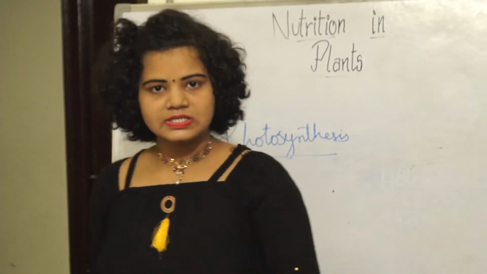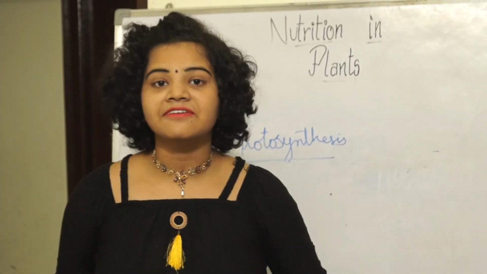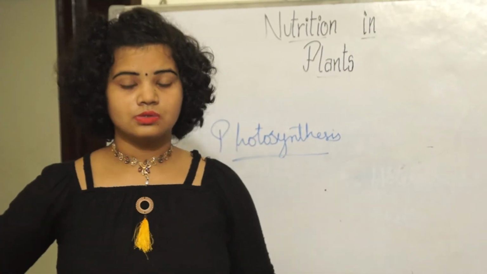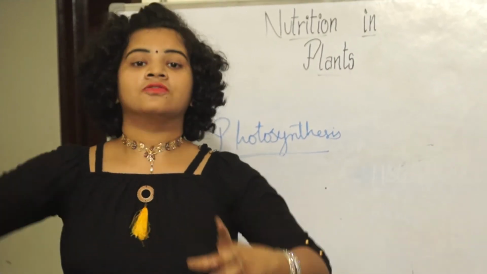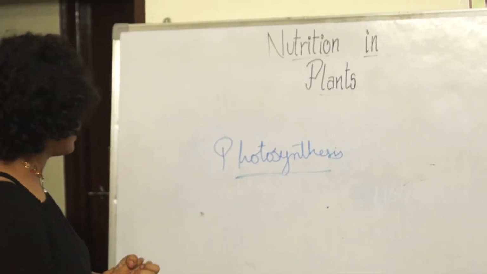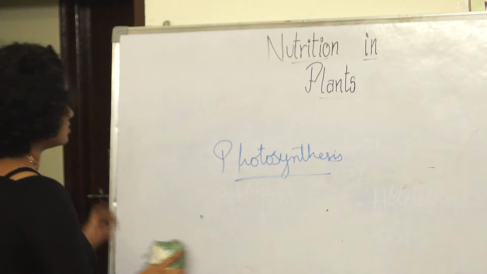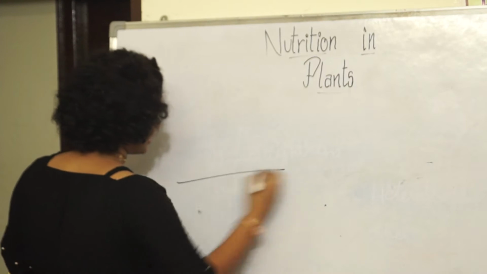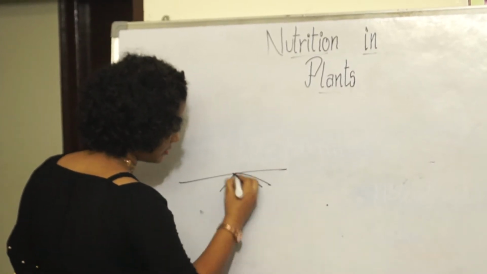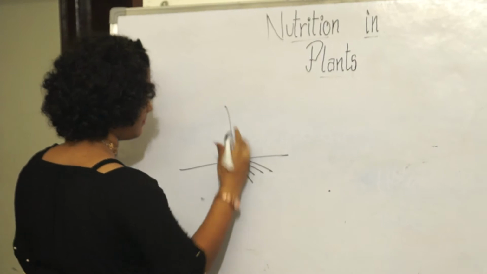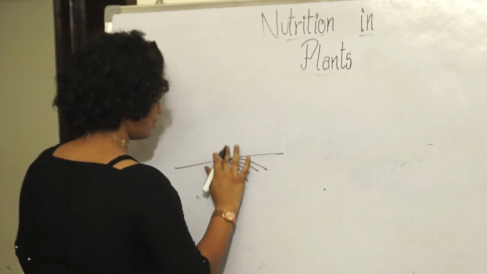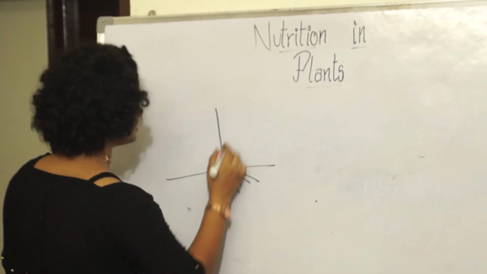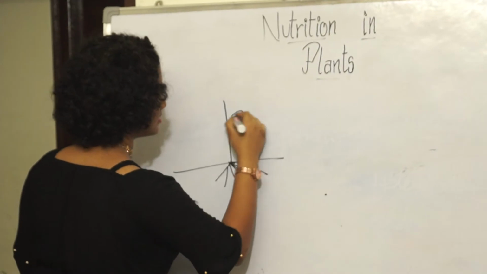Before going to learn photosynthesis, remember my dear friends, the leaf is the food factory of the plant. Okay. So we have the photosynthesis process. How the photosynthesis process develops is, let's say I have a plant. Let me draw a picture of a plant. So these are roots and you have the stem. You have the leaves.